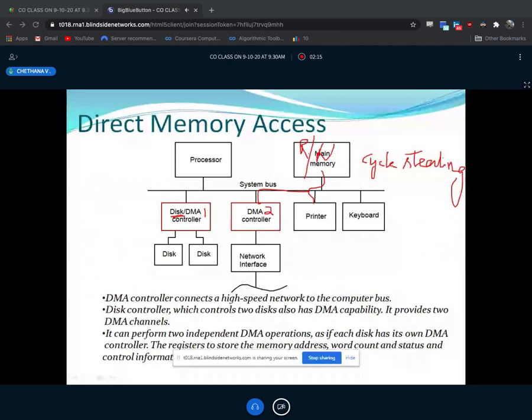So this is all about that, and we'll come to the next one, that is bus arbitration. Why bus arbitration? See, bus arbitration means what? You're already aware of one diagram. We have a bus here, right? I'll zoom. Okay, this is a processor. This is memory.